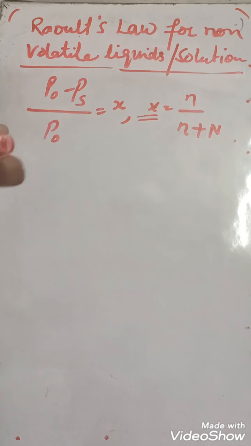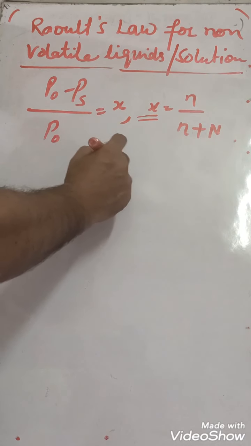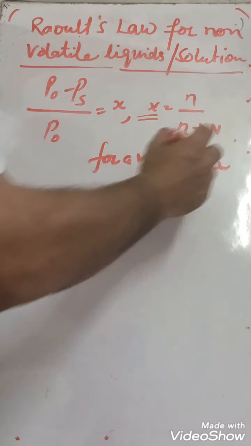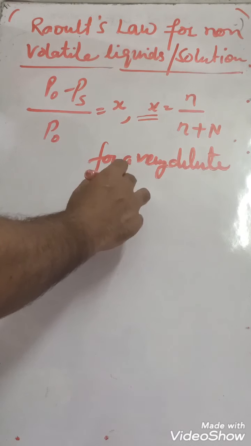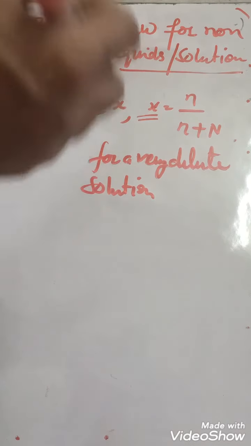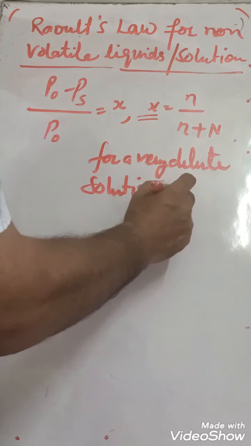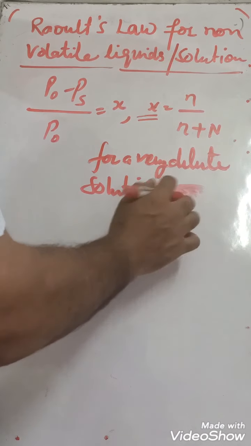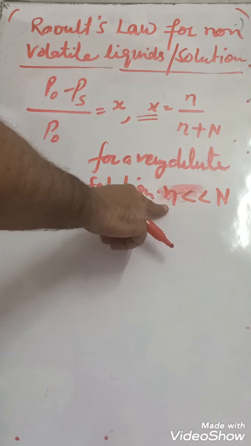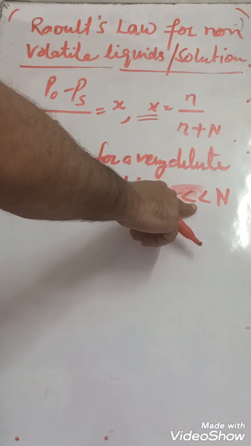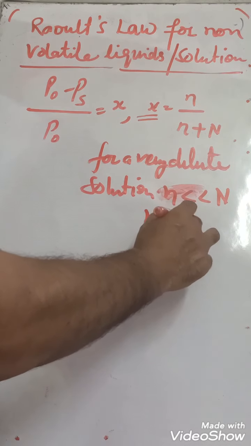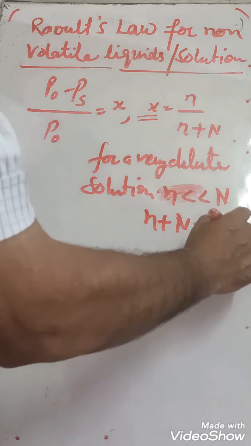For a very dilute solution, solute is present in a very small amount. So small n is much less than capital N. The number of moles of solute is very small in comparison to capital N. So n plus N is approximately equal to N.